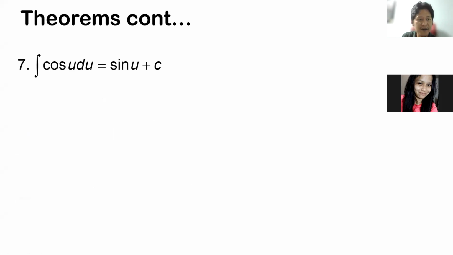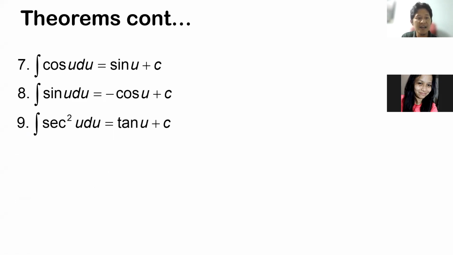So we had the following theorems in integration. The first one: the integral of cosine u du will be sine u plus c. And then the integral of sine u du will be negative cosine u plus c. And then the integral of secant square u du will be tangent u plus c.